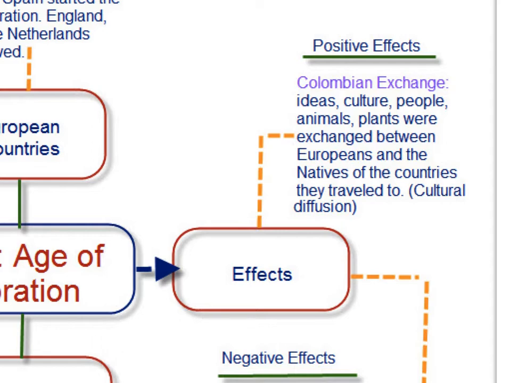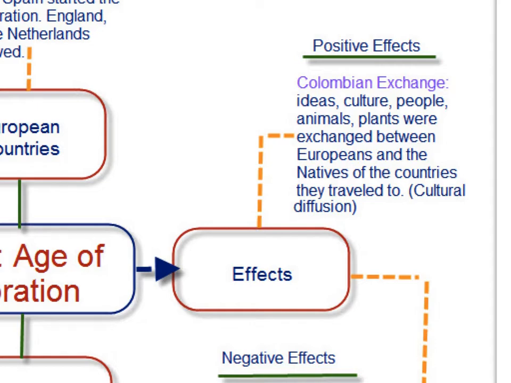Well, one of the effects that's really always on the Regents deals with the issue of the Columbian Exchange. The Columbian Exchange had positive and negative effects. Ideas and culture and people and animals and plants were exchanged between the Europeans and the natives of the countries they traveled to. This is an example of cultural diffusion, but the whole exchange of ideas and cultures is called the Columbian Exchange. So this was a positive effect in the sense that cultures were exchanged.